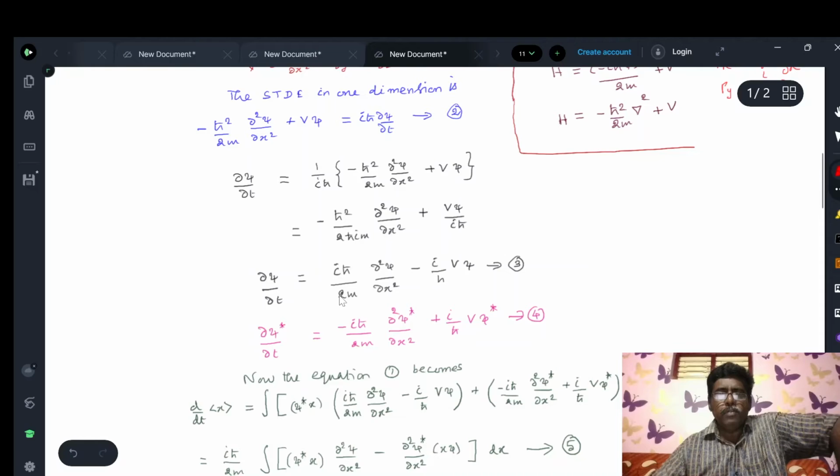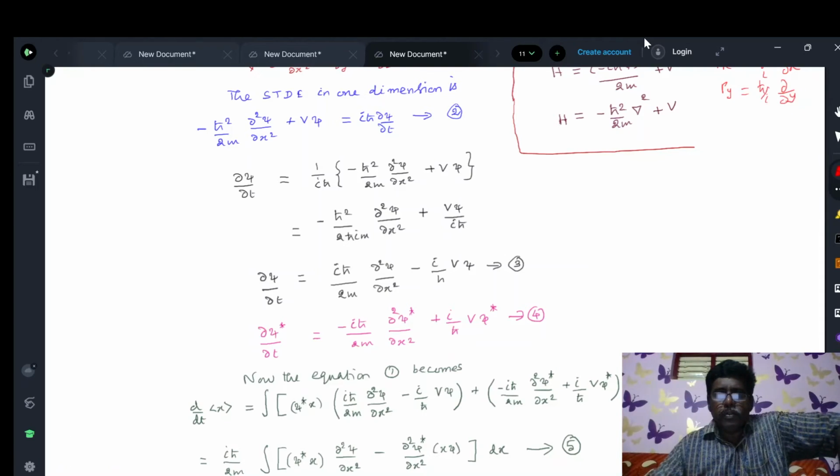This is i h cross by 2m. This h cross and h cross get cancelled, so we are left with one h cross. Multiply the numerator by i, you get i h cross. Denominator by i means i square, minus 1, so minus into minus is plus. So this changed as i h cross by 2m dou square psi by dou x square.